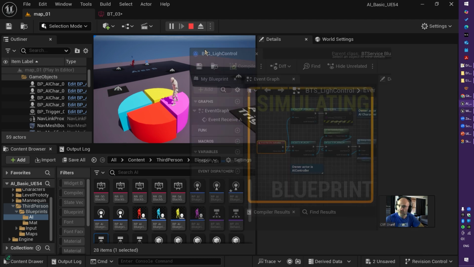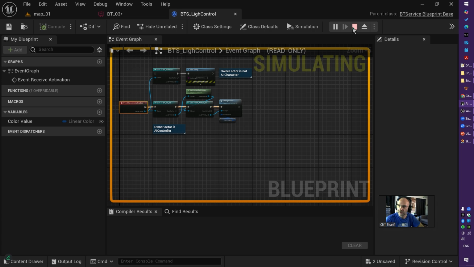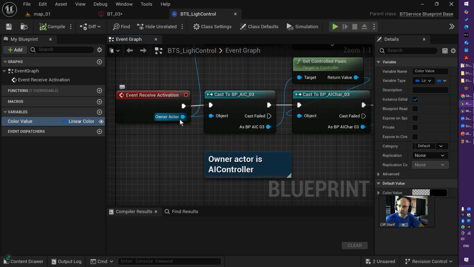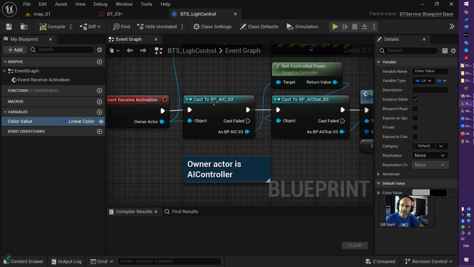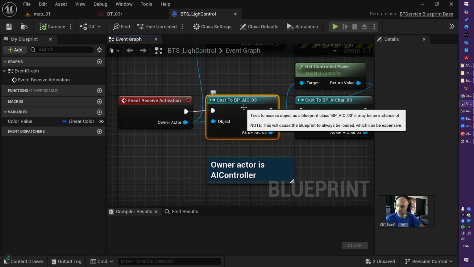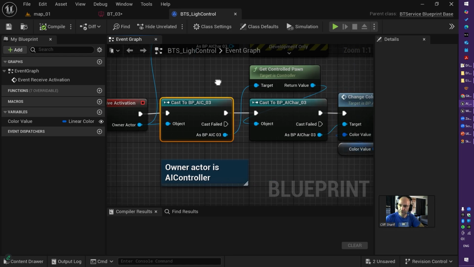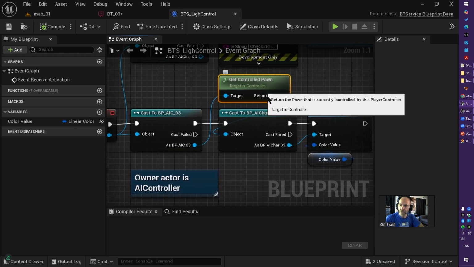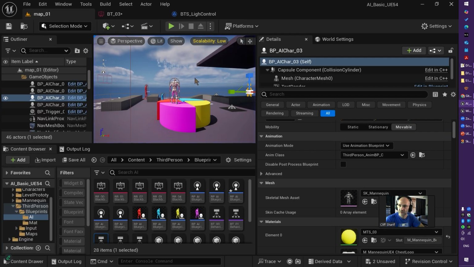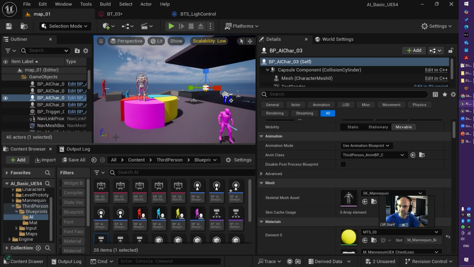So very interesting. How that service is working: basically I grab my color, I grab the owner actor, cast it to AI controller tree. The owner of this service is the AI controller. From the AI controller, I grab the control pawn, figure out if that is character number 3, which is this character, this guy here.